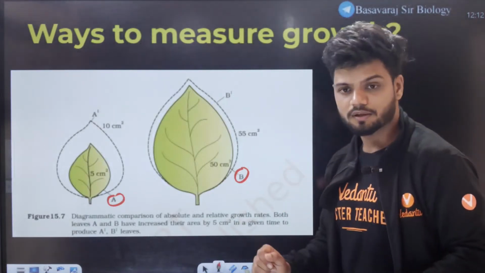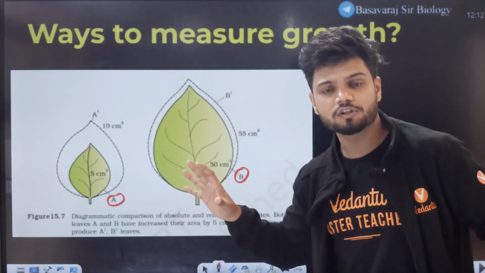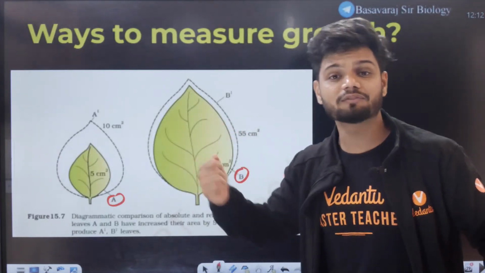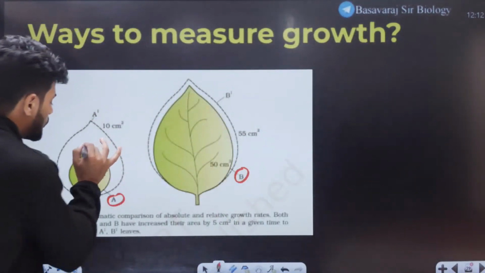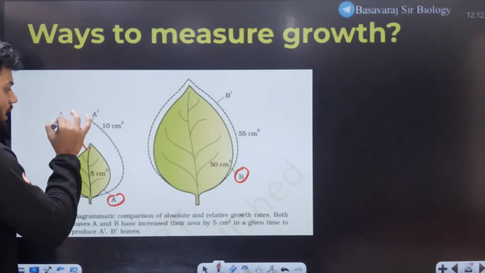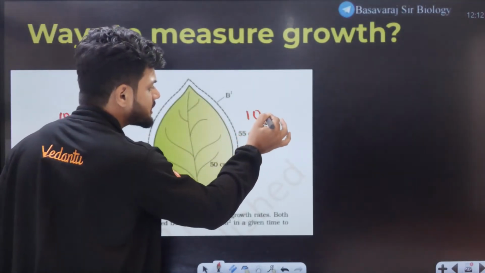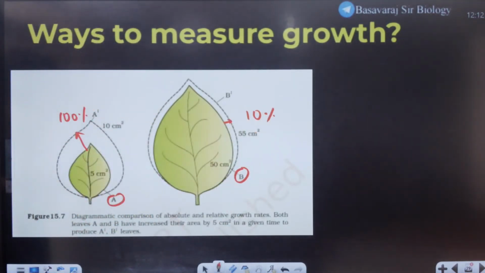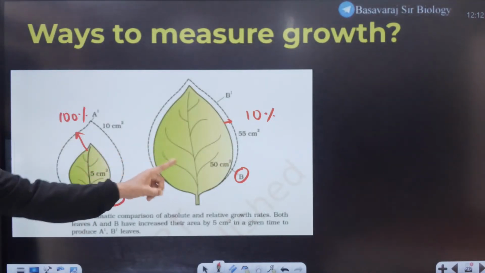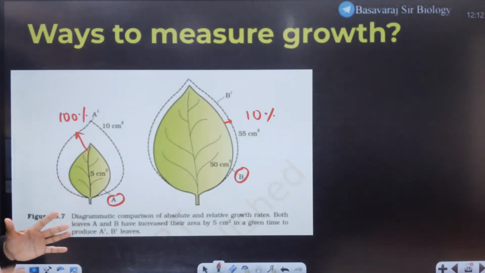Now tell me, students, which leaf, leaf A or leaf B, will show higher relative growth? Leaf A will show more relative growth. That is 100% growth seen here, while here only 10% growth can be seen. So I believe all of you understand. You cannot always take the absolute. We need to see the relative growth for the actual reality.